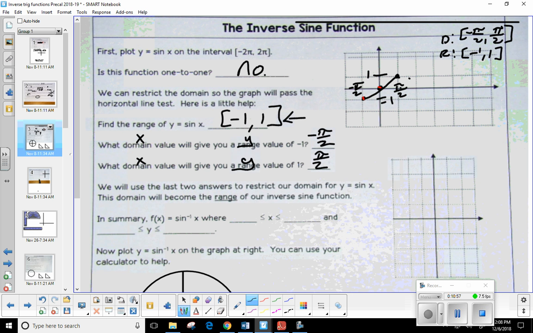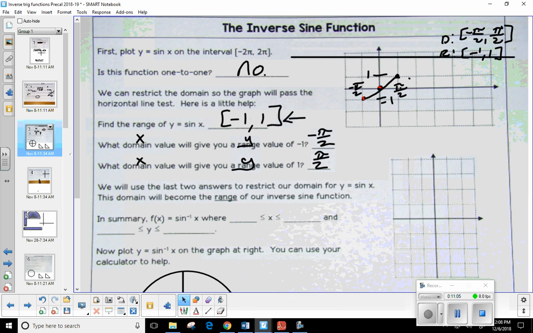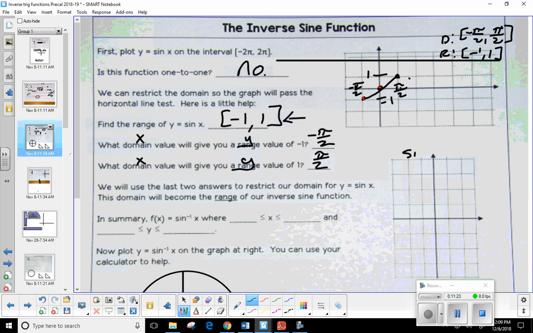So the graph wasn't originally one-to-one. We cut off parts of him. We restricted him so that now he is. You'll notice if I move the horizontal line through here, is he ever going to touch it in 2 or more places? No. So this is going to work out nicely. So let's think about this. Right here, I want to graph the inverse, right? So this down here is going to be sine inverse of x.